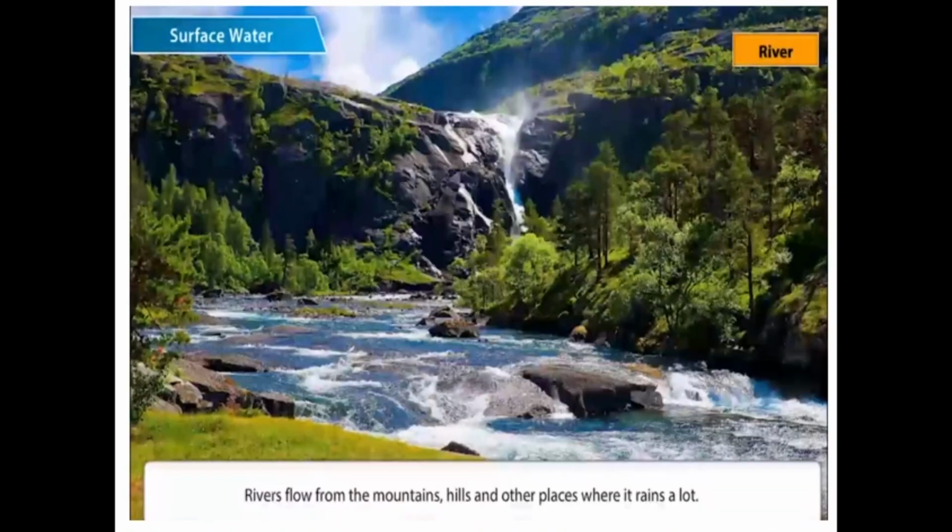Next is rivers. Rivers flow from the mountains, hills, and other places where it rains a lot. When the snow or ice melts in high mountains, it flows down to form rivers. A lot of river water is supplied to us for drinking after purification. Farmers use river water for agriculture and irrigation.